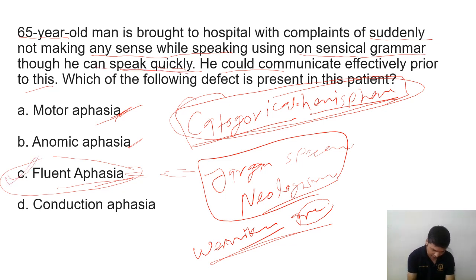He can speak quickly, faster, but speaking using a special grammar, not making any sense. So he's not making any sense, but he can speak quickly, and that is actually fluent aphasia. Fluently talk, but not making any sense.